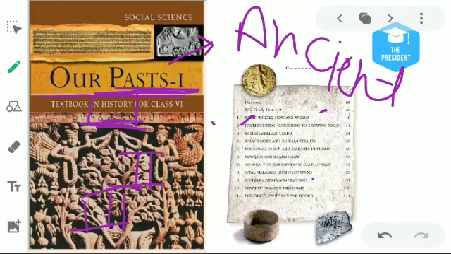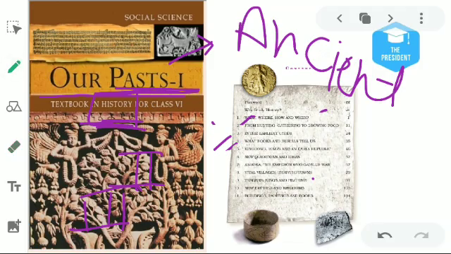Chapter number 4 deals with what books and burials tell us. We have found so many books, and burials, where a dead body is buried under the land. What is the significance of those? We will learn in chapter number 4. Then in chapter number 5 we will learn about the stories of different kings like Ashoka, Samudragupta, etc.